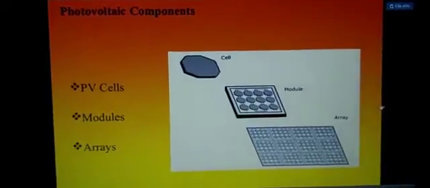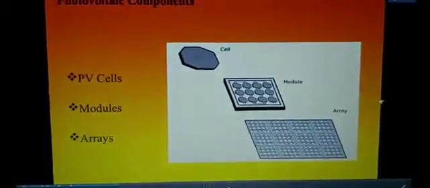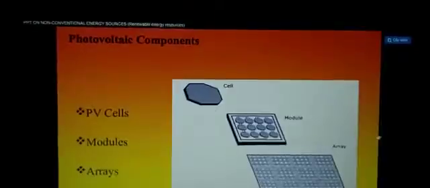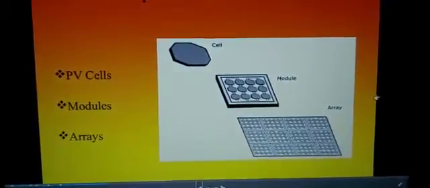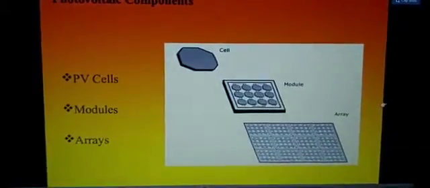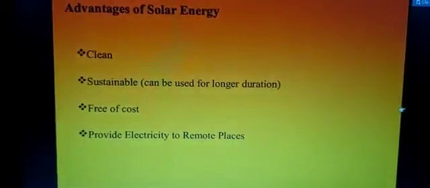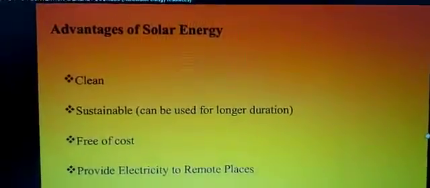here you see the array, there is a big plate, a big sheet where black color cells are separately given, and one block is called a module. This is placed in the array, and a big sheet is made that you have already seen in school. And this is how the solar panel works, how they receive, each cell receives solar power, and then it can be used as electricity. So here in this slide you can see what the advantages of solar energy are.